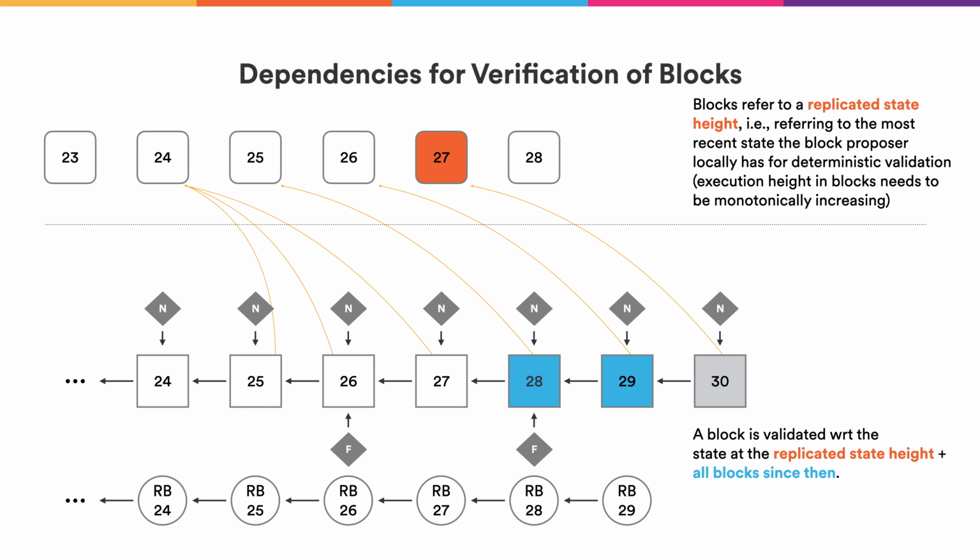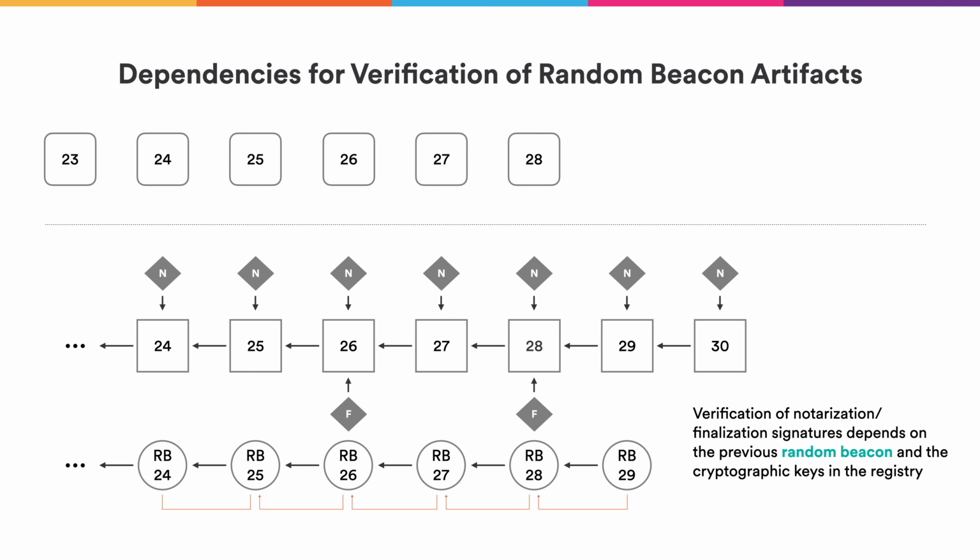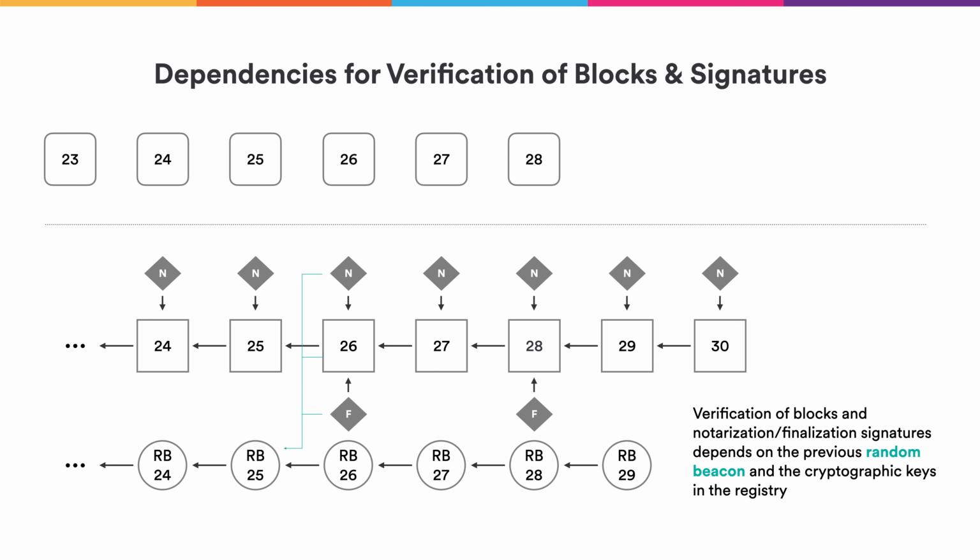Finally, we have the random beacon. The random beacon is also a chain, so we need to have the past random beacon to verify the next random beacon. The random beacon is also required to verify the consensus artifacts, because we use the random beacon to select the roles in the consensus protocol. So a replica will likely need to have a random beacon to fully catch up. So with this, we're ready to define our catch-up package.